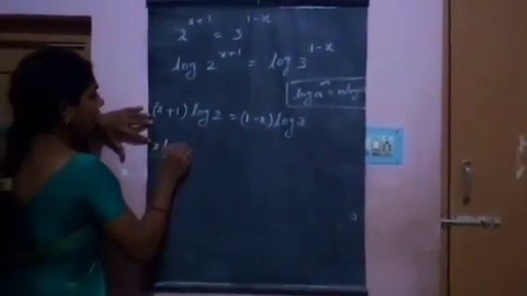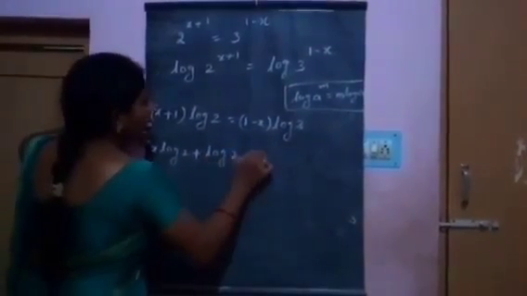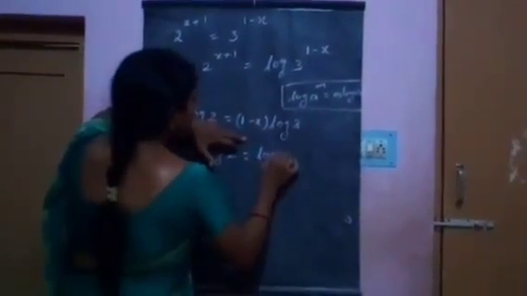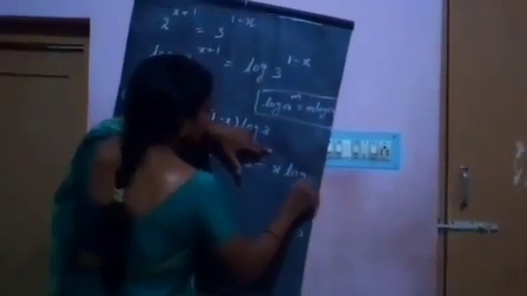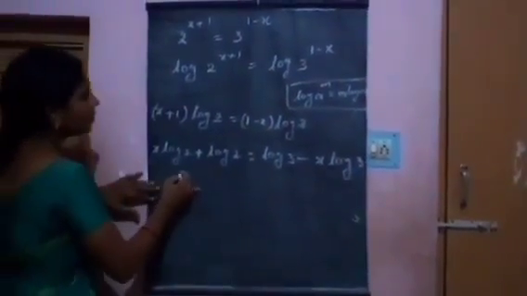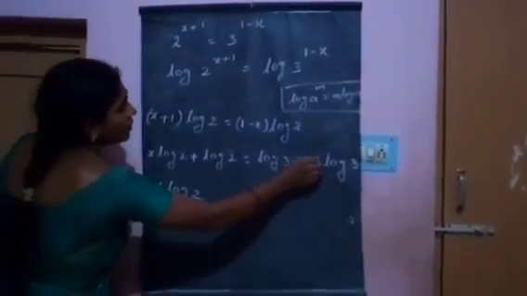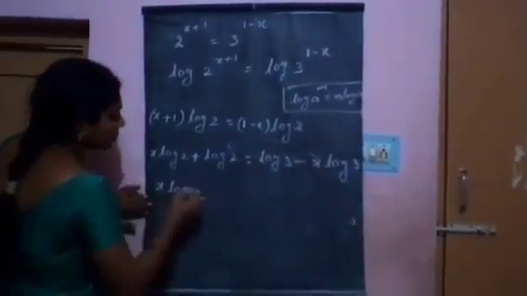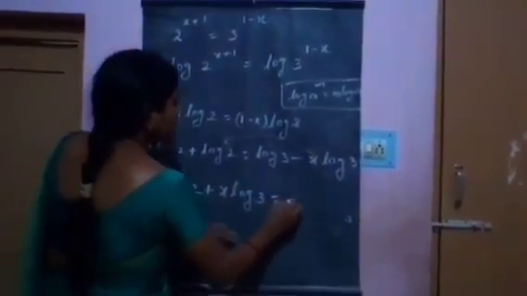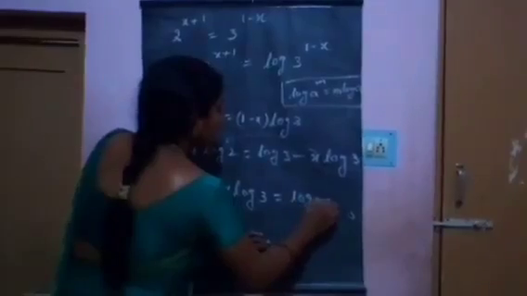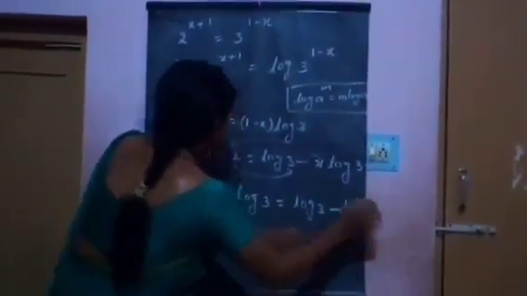x into log 2 plus 1 into log 2 equal to 1 into log 3 minus x into log 3. x into log 2 on the left side, plus x into log 3 equal to log 3 minus, on the right side, log 2.